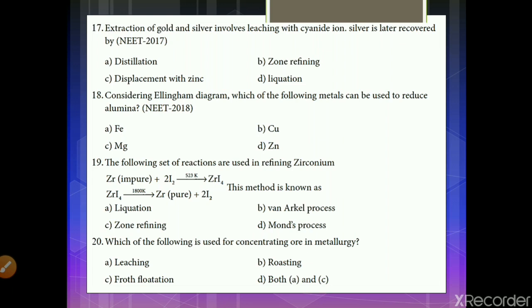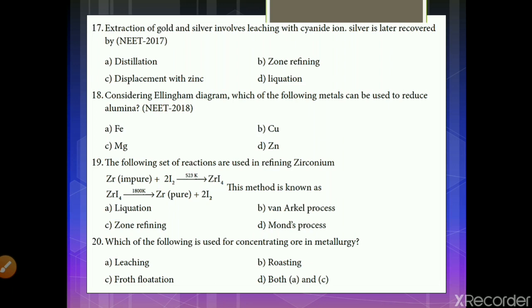Considering the Ellingham diagram, which of the following metals can be used to reduce alumina? Alumina means Al2O3. When we learnt about the observations and applications of Ellingham diagram, we learned that the metal which is above can be easily reduced. Therefore, magnesium, which is below this aluminium, can reduce it. Therefore, the answer is Mg.